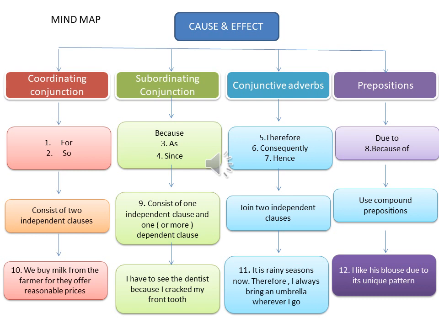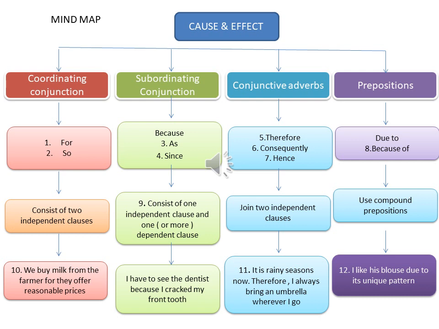Coordinating conjunctions consist of 2 independent clauses. Subordinating conjunction consists of 1 independent clause and 1 or more dependent clauses. Conjunctive adverbs join 2 independent clauses. Prepositions use compound prepositions. An example of coordinating conjunction in the text is: